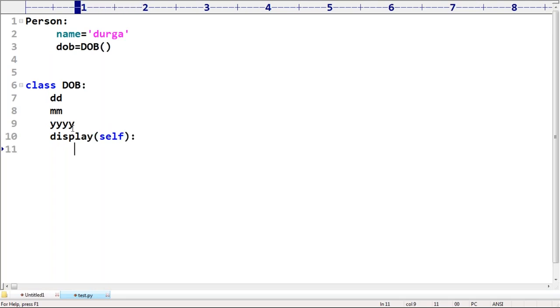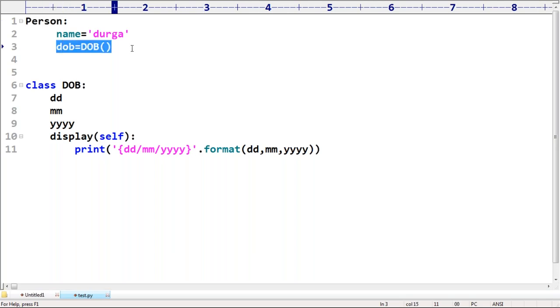Sir, just to print this DD, MM, YY in the proper order, DD / MM / YY, to display these things in the proper order, this display method is required. Assume that. Now my question is, take very special care.